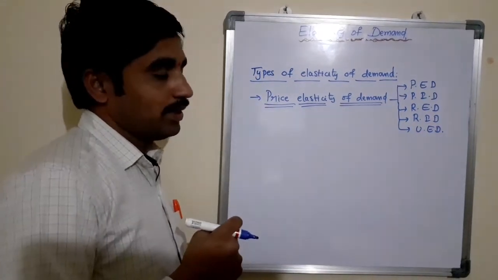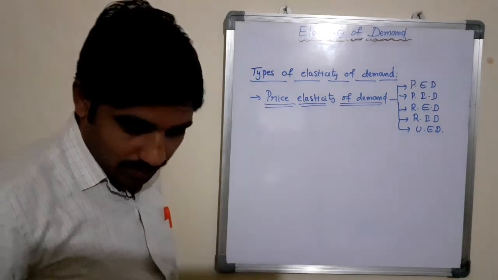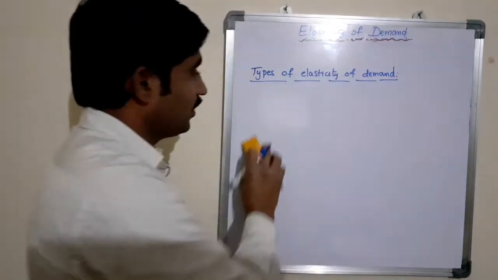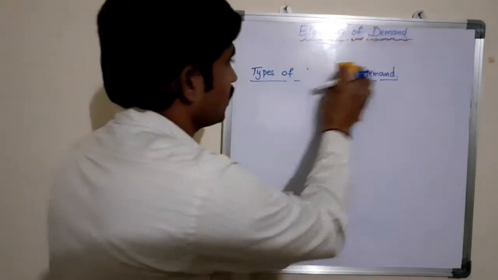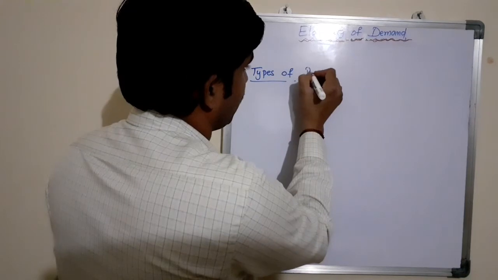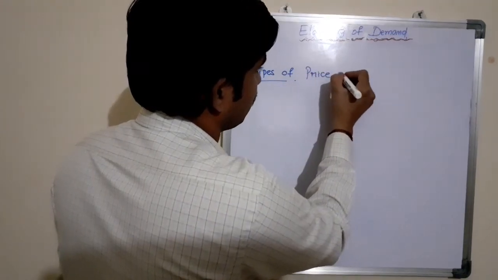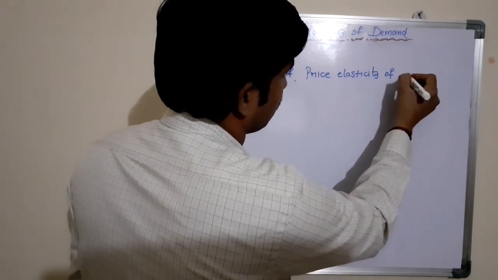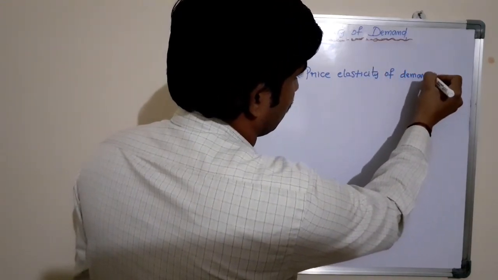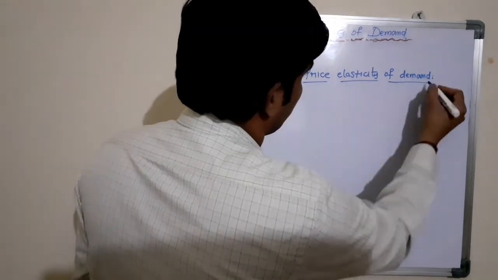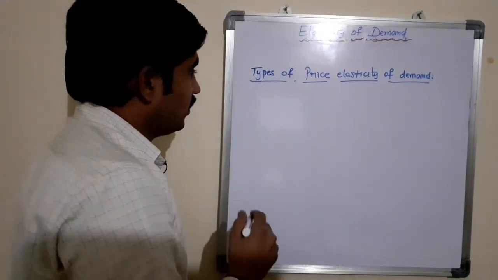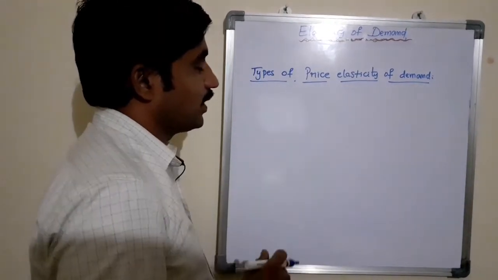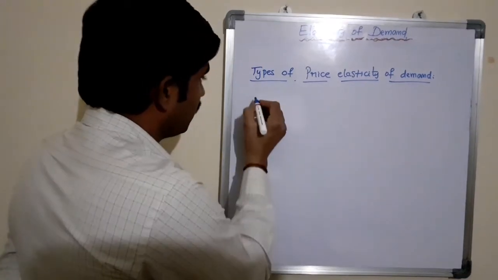So here you can see all the 5 types of price elasticity of demand at one glance. As I said, there are 5 types, and I will explain these 5 types by using graphs.